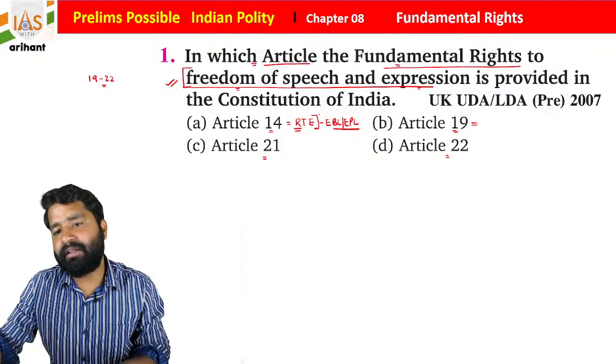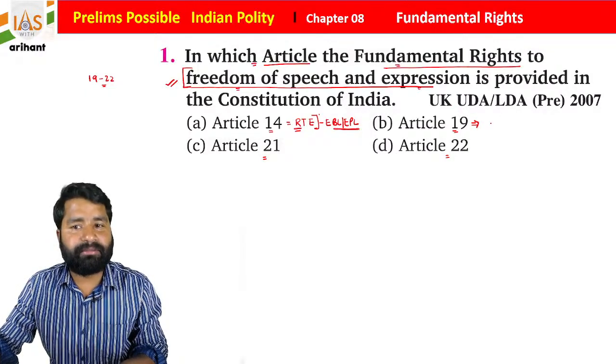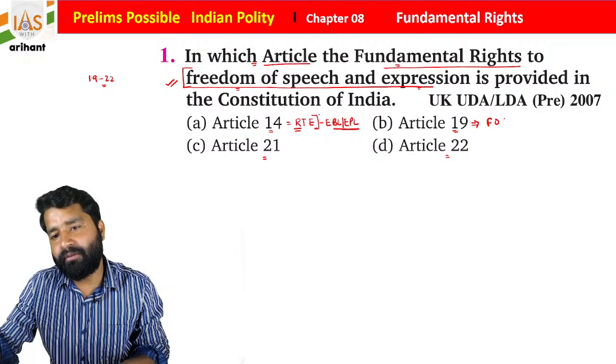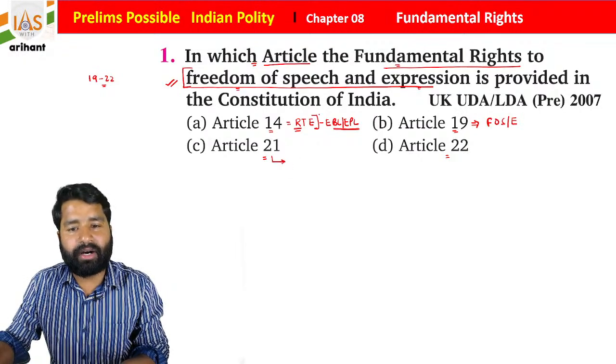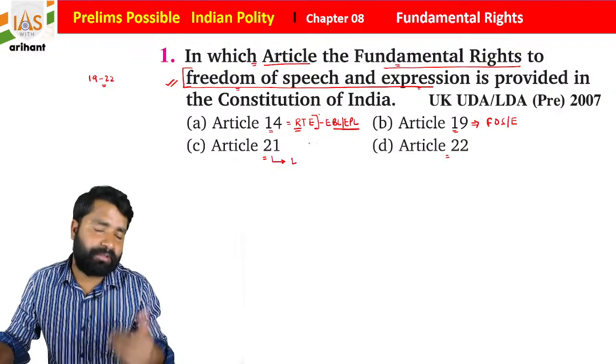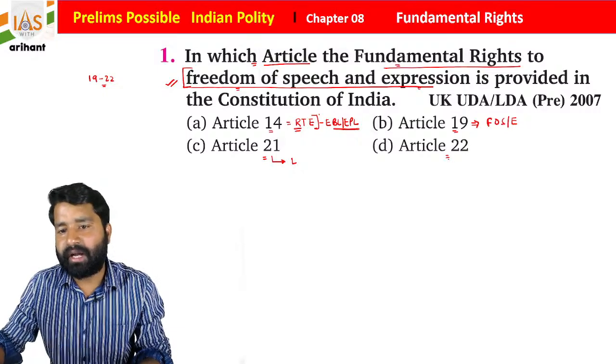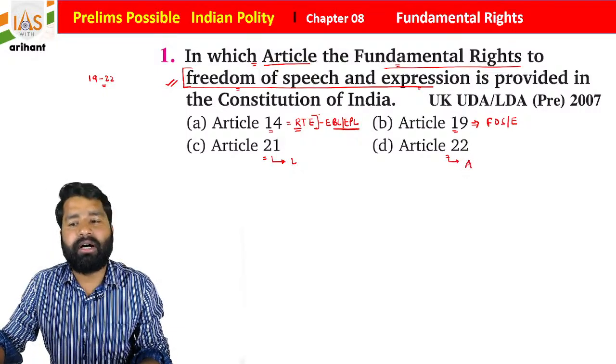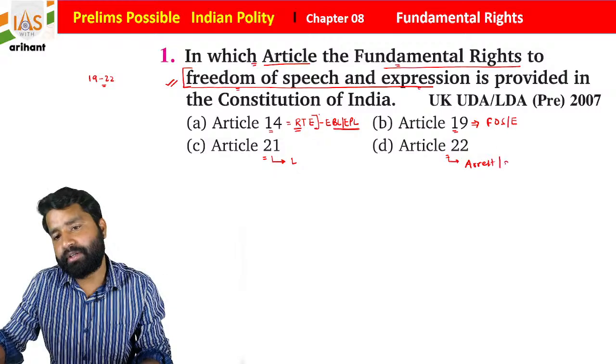Then we have Article 19 here, and this is mentioning freedom of speech and expression. Article 21 is about the right to life, or freedom to life and personal liberties. Article 22 is about arrest and detention.